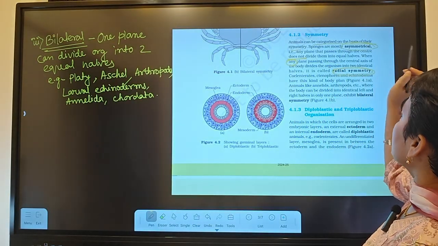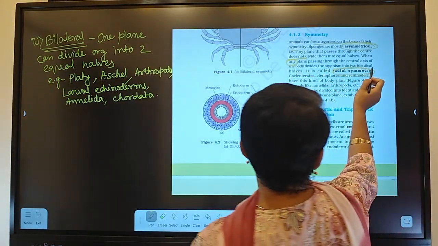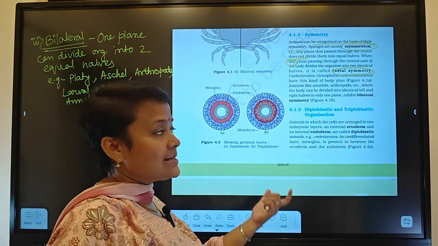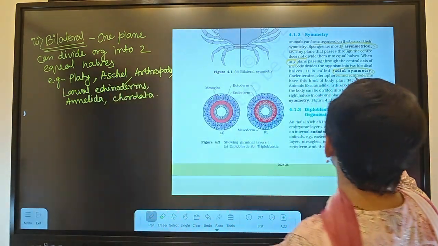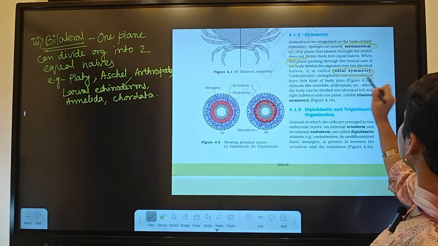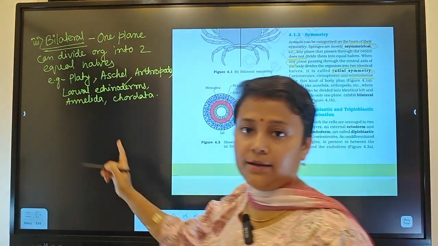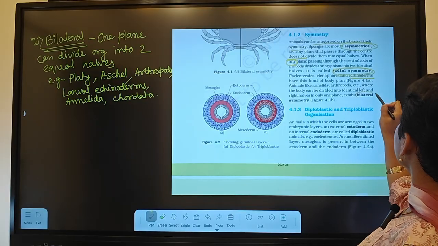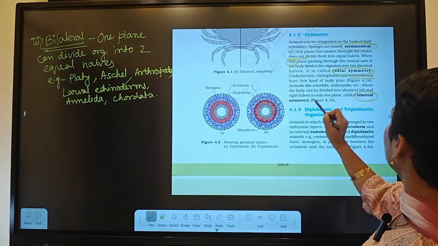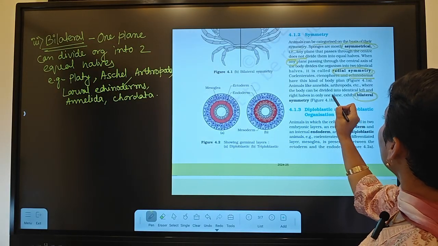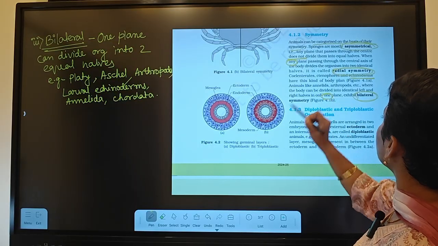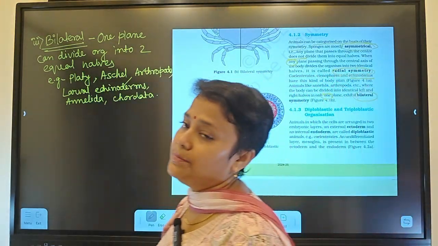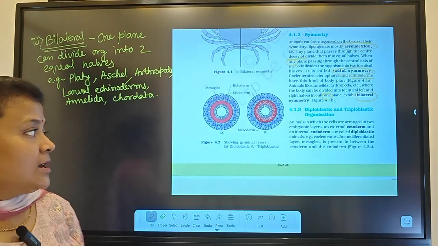Passing through the central axis of the body divides the organism into 2 equal halves. Examples they have given, but they have told here echinoderms. Let's be very specific, adult echinoderms. Coming to bilateral symmetry, where the body can be divided only by one plane, right? This is called bilateral symmetry.